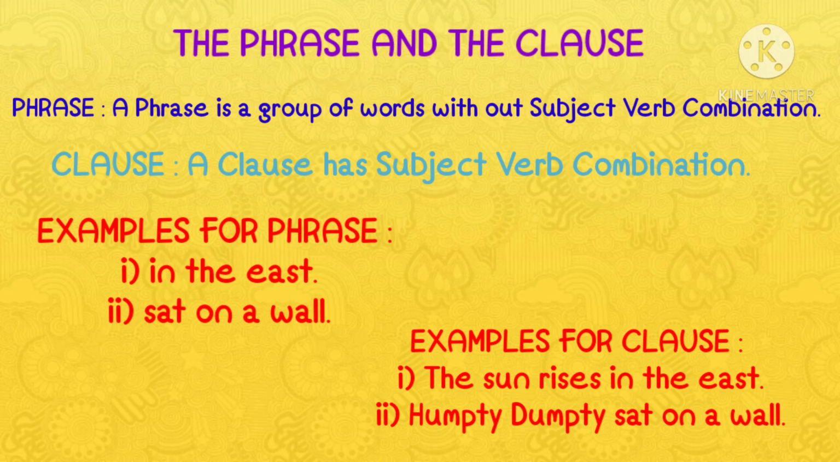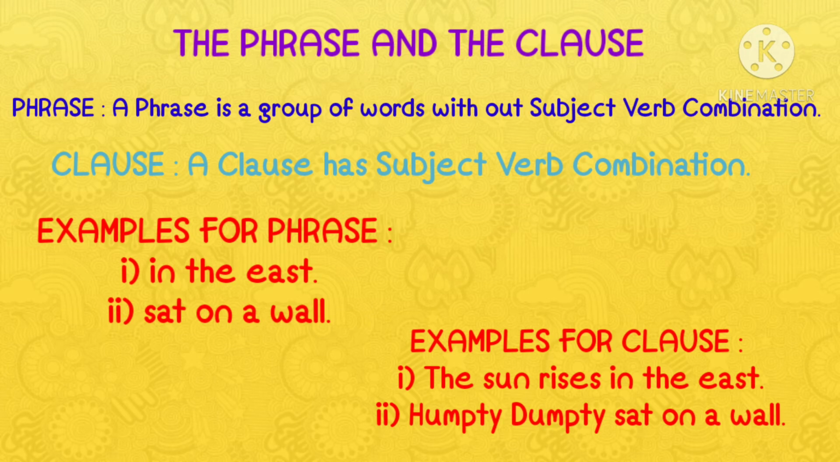One more example I told you in the phrase part. That is sat on a wall. There is no complete meaning in it. But the same thing we'll consider in the clause case. Here what happens? We'll add something to that one. Humpty Dumpty sat on a wall. See here, Humpty Dumpty is the subject, sat is the verb, the subject and verb combination is there, and the sentence has a complete meaning. Therefore, it is called a clause. Humpty Dumpty sat on a wall. Clear?